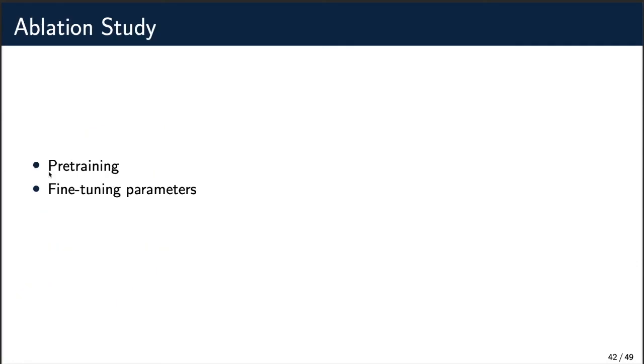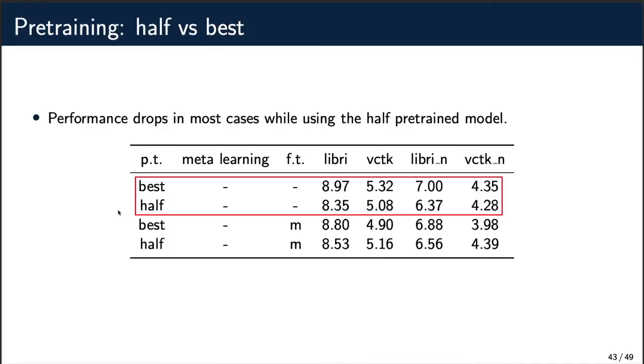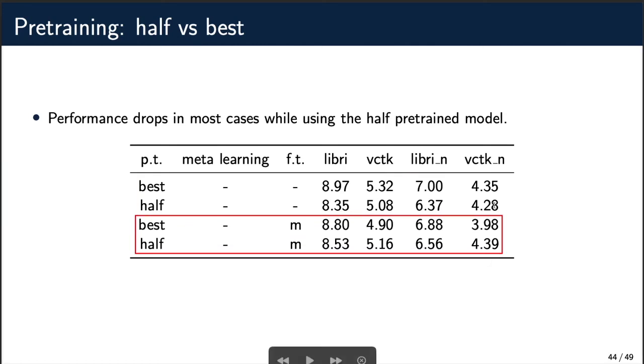We also conducted ablation studies. We made some comparisons about whether pre-training is needed and whether fine-tuning different parameters affect their performance. To know whether pre-training affects the performance, we tested the performance of the 2 pre-training models. We can see that when we use the half pre-trained model, the performance drops a little bit. These 4 datasets have a performance drop when we switch from the best pre-trained model to the half pre-trained model. Thus, we found out that performance drops in most cases while using the half pre-trained model.